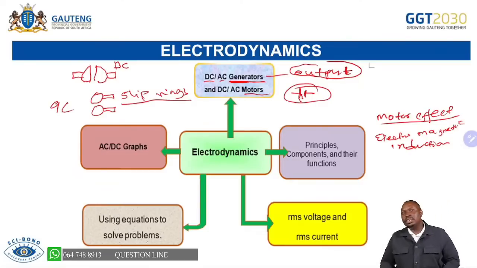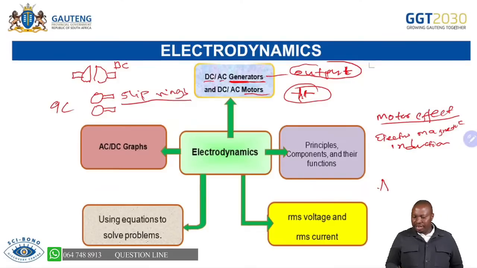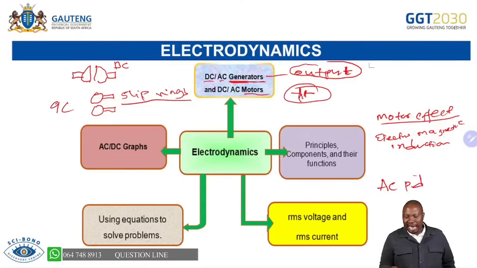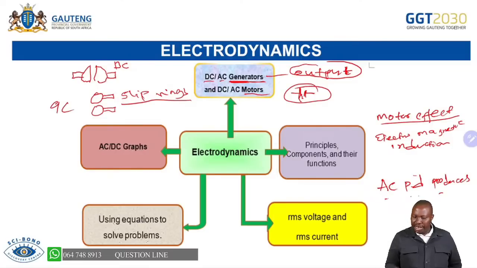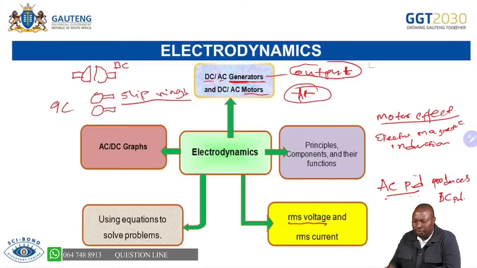This is important, because here, an AC voltage or AC potential difference that produces the same amount of energy as its DC voltage or potential difference, that's what we call RMS voltage.